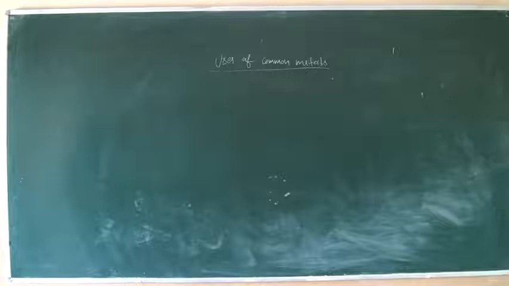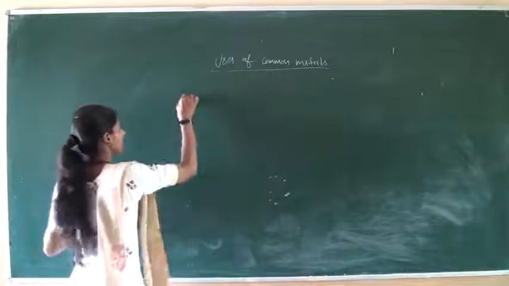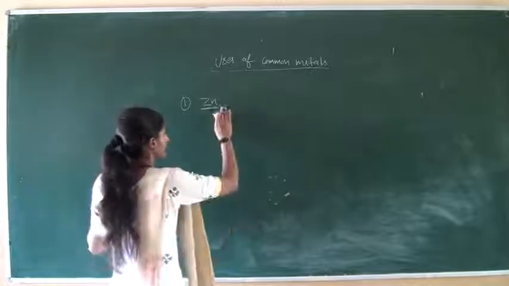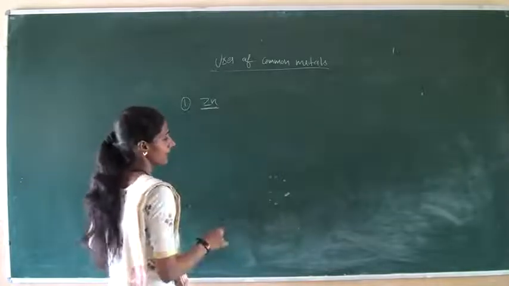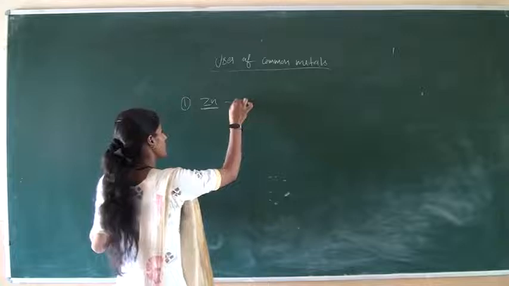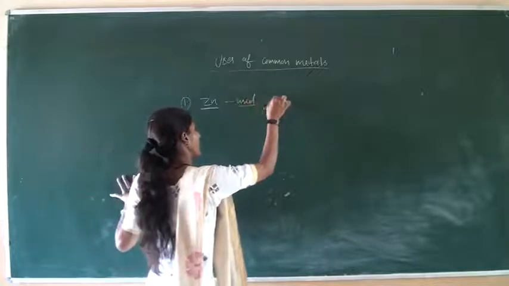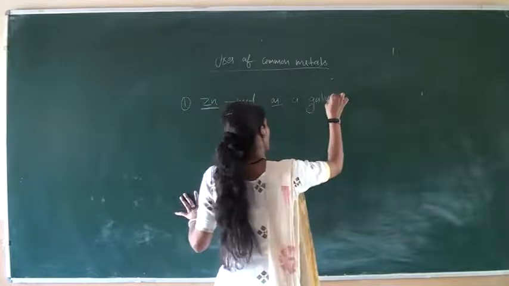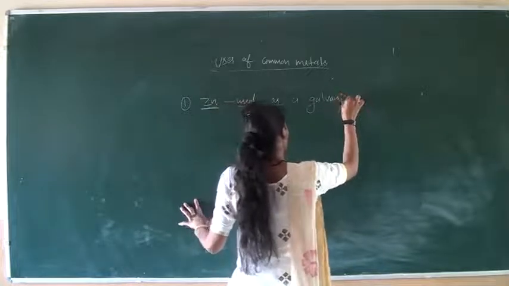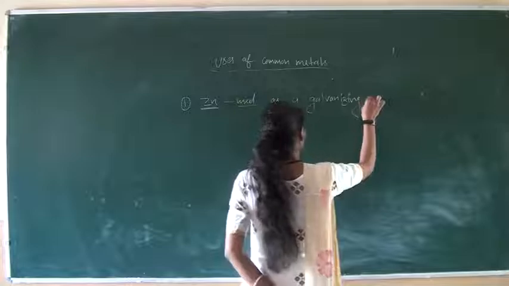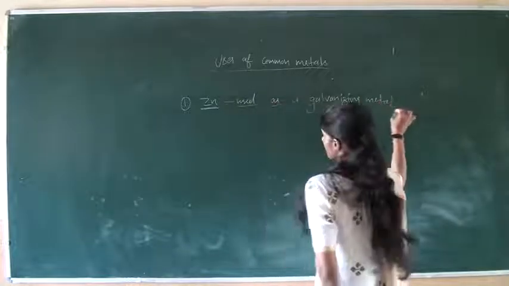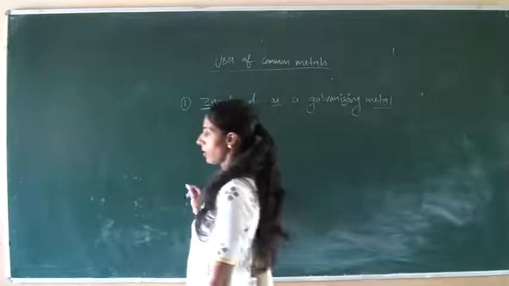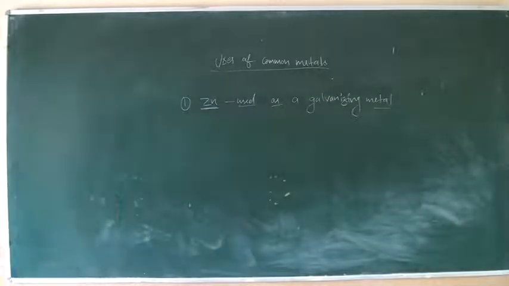Zinc is used to galvanize iron. We will discuss the galvanization method later. Zinc is used as a galvanizing metal in galvanization of iron or other metals.